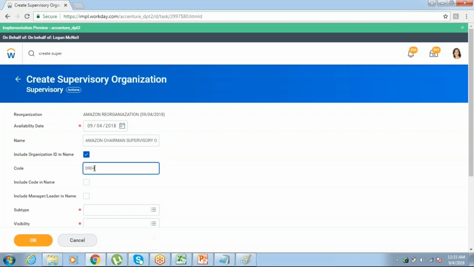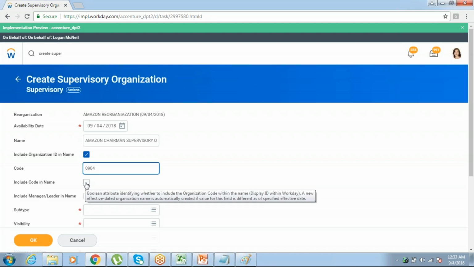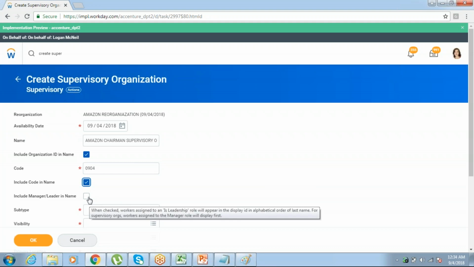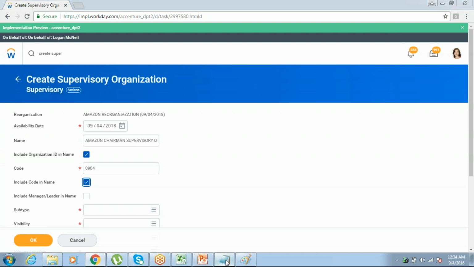Let me give some ID, 0904. If you want to include that code in your name, just click it. If you want to include a manager or leader, someone will be the manager for this organization, right? Who is the owner of this organization? Vishwas will be the owner. He is the manager. Okay, so I'll check it.